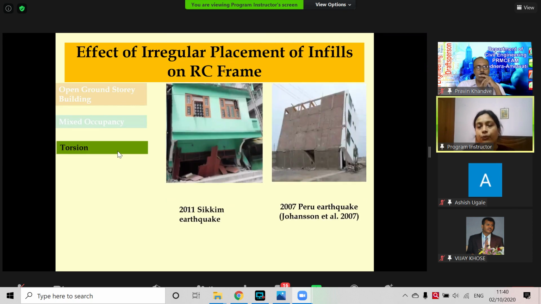We can see for that cement godown, this is not that particular cement godown, but similar to that. We can see at the back there was a stair also. So at the back it was very steep. So it has a torsional effect and it overturned. Similarly, in the 2011 Sikkim earthquake, a similar observation is there. There were only peripheral walls on 3 sides, and it had a huge torsion and it collapsed.